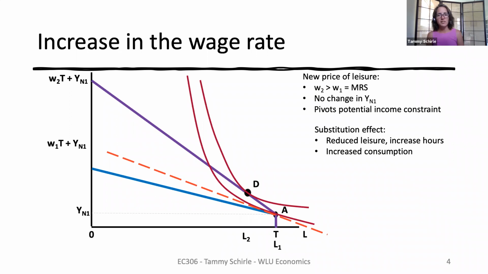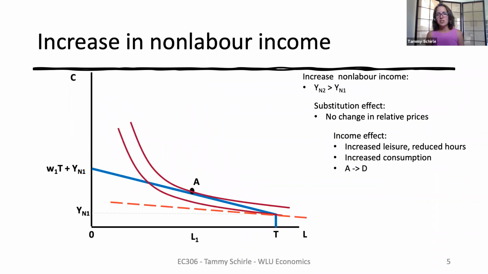So this is really capturing that substitution effect. Since the person wasn't in the labor force when wages were lower and their hours were zero, the increase in the wage rate doesn't really have an income effect. But by increasing the relative price of leisure, we see people reduce their leisure time and join the labor force when wage rates increase. So now let's turn to what happens when non-labor income increases.